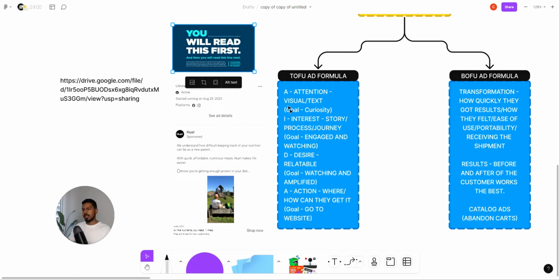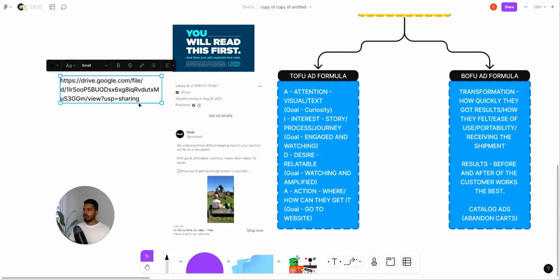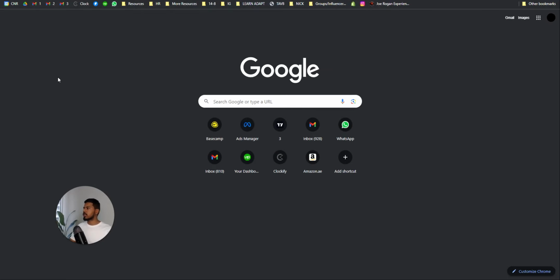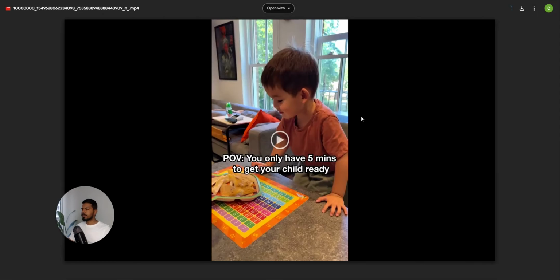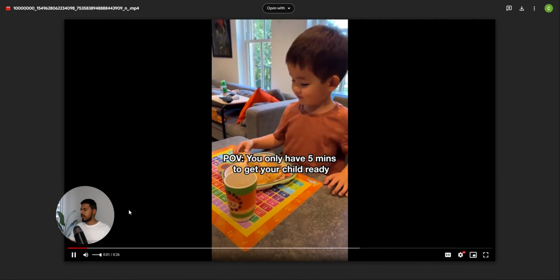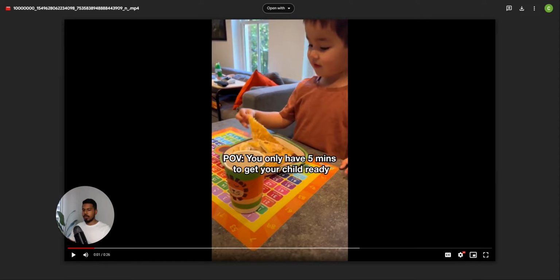So the attention segment is taken care of by your ad creative, and then the interest and desire is taken care of by your headline and your copy, right? And then the action is obviously the CTA. Really that simple. So I'll show you this ad right now so it's simpler for you to understand what that looks like, right? So over here, you see, let's see if we can get some audio on that.